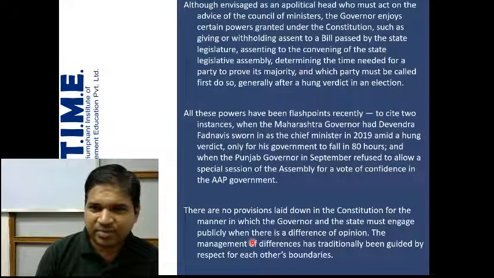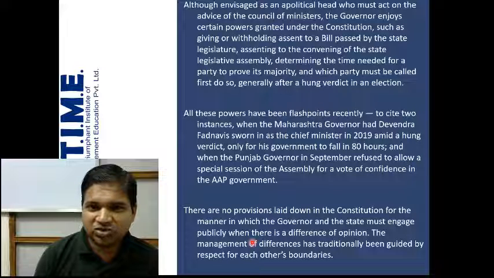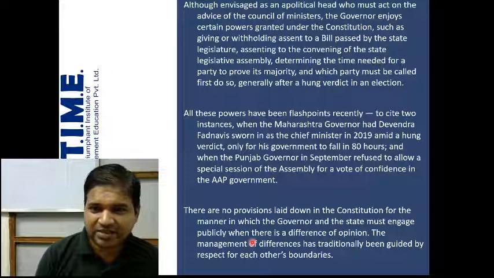Although envisaged as a political head, he is not related to any political party. He is apolitical, not political, and must act on the advice of the Council of Ministers. The governor enjoys certain powers granted under the Constitution, such as giving or withholding assent to a bill passed by the state legislature, assenting to the convening of the state legislative assembly, determining the time needed for a party to prove its majority, and which party must be called first to do so, generally after a hung verdict in an election. So these are certain powers that have been given to the governor by the Constitution.